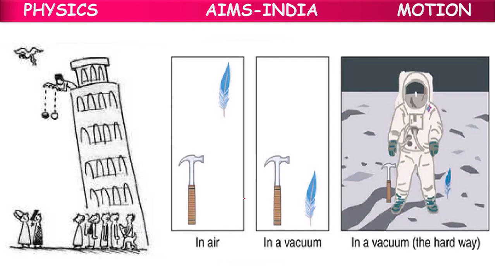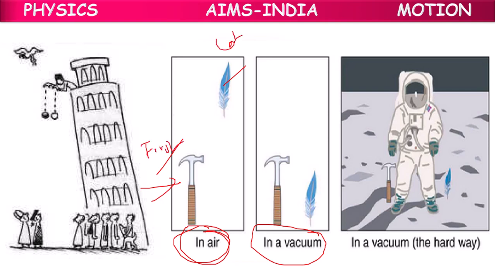So, in air and in vacuum, if you drop one hammer and one feather, in air, the hammer will reach the ground first, and the feather will reach the ground somewhat late, because they are in the air. The air will push the feather because of its light weight, towards right side, left side, down side. So that's why it is landing somewhat late compared to the hammer.